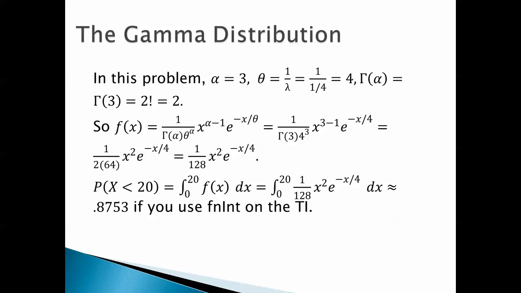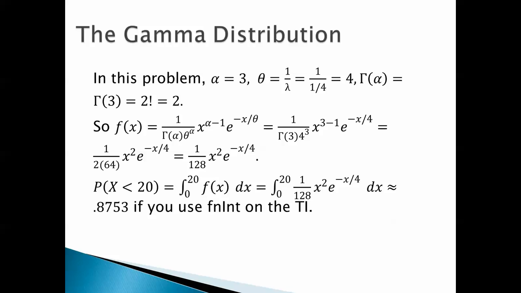In other words, it's going to be 1 over gamma of 3, 4 cubed, x to the 3 minus 1, e to the negative x over 4. But since gamma of 3 is just 2 factorial, which is 2, and 4 cubed is 64, we end up with 1 over 128 x squared e to the negative x over 4.